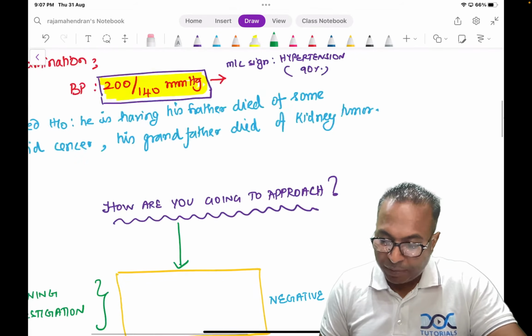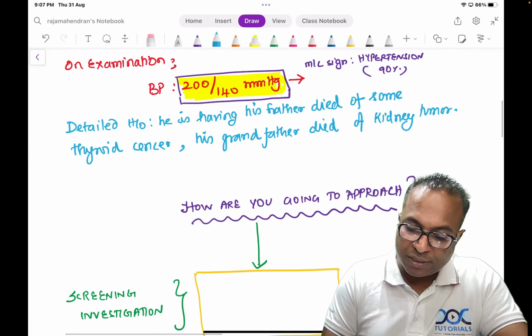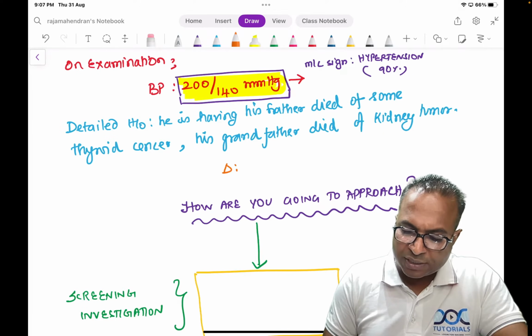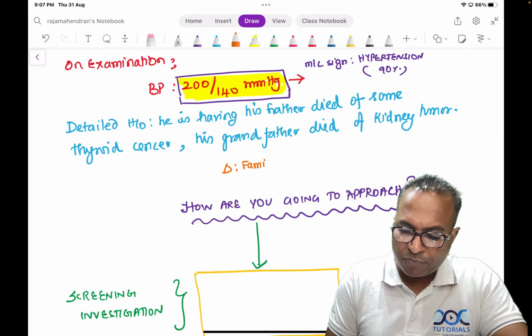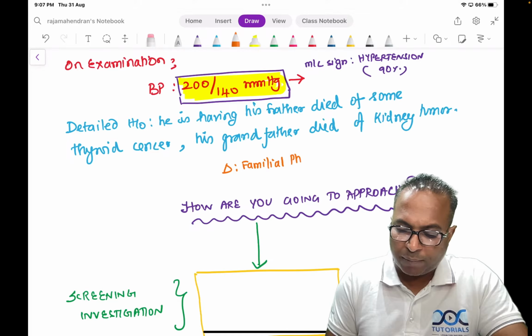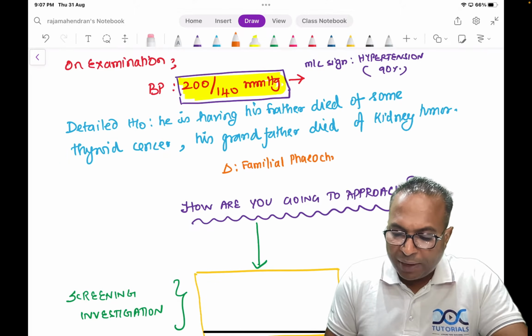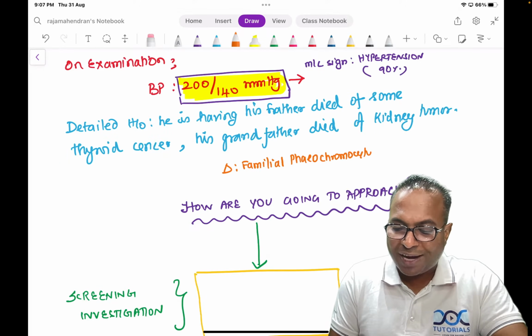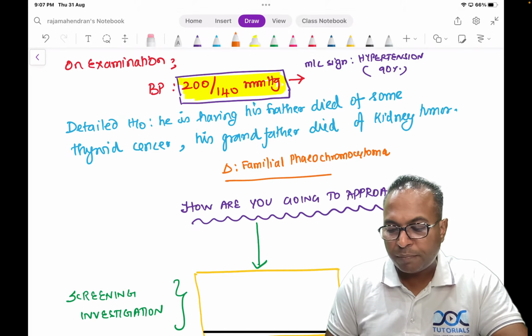So this patient might be a case of final diagnosis. In this case my diagnosis is a familial case of phaeochromocytoma, probably because familial cases are seen in young age, sporadic cases are seen in old age. Please don't forget this point.